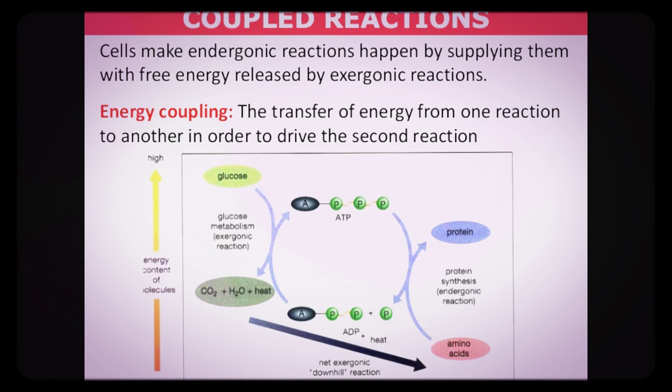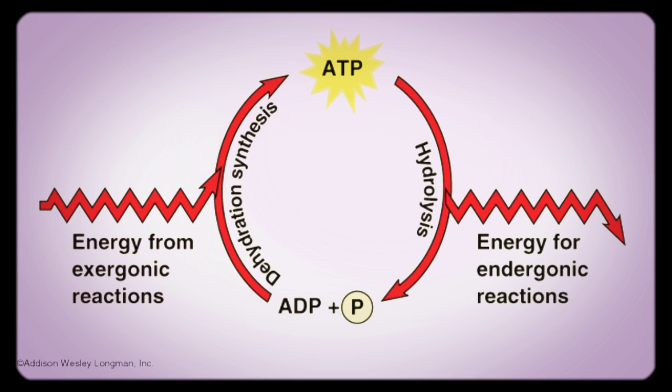Cells manage their energy resources to do this work by energy coupling, the use of an exergonic process to drive an endergonic one. In most cases, the immediate source of energy to power cellular work is ATP. When ATP is hydrolyzed in the test tube, the release of free energy merely heats the surrounding water.